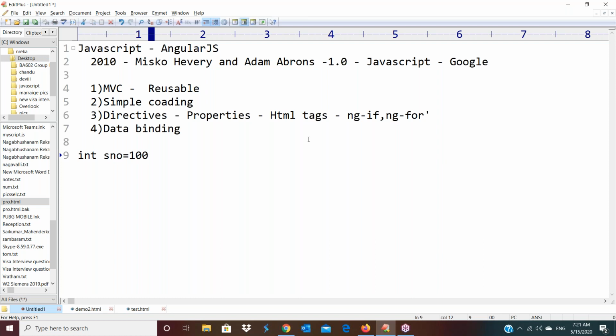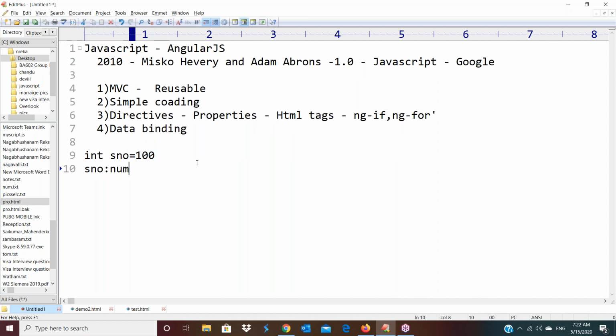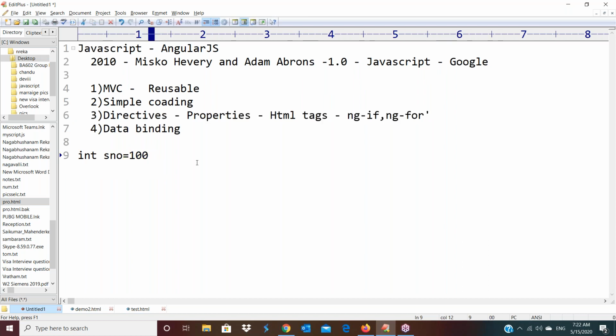There are different styles between one technology and another to declare a variable. In some technologies we declare it like this, in others like serial number colon number equals 100. But we are not discussing how to declare variables now; those concepts we'll discuss later. So serial number is one variable and its value is 100.